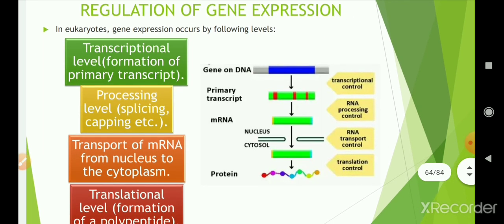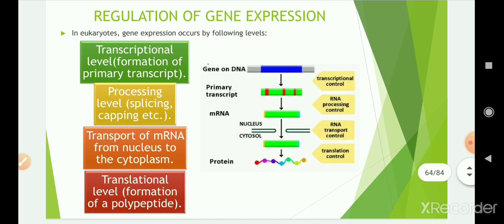Regulation of gene expression. In eukaryotes, gene expression occurs in the following levels. First, there is the transcriptional level, that is the formation of primary transcript. Then the processing level, that is splicing and capping. Then transport of mRNA from the nucleus to the cytoplasm. And then the translational level, that is formation of polypeptide. In the figure, you can observe similar four steps.